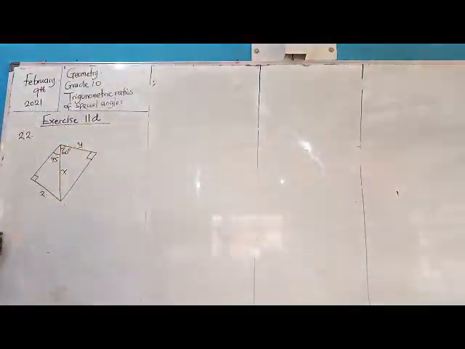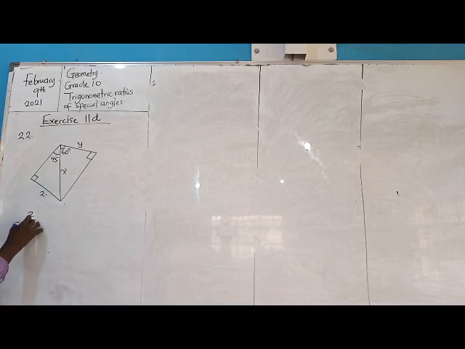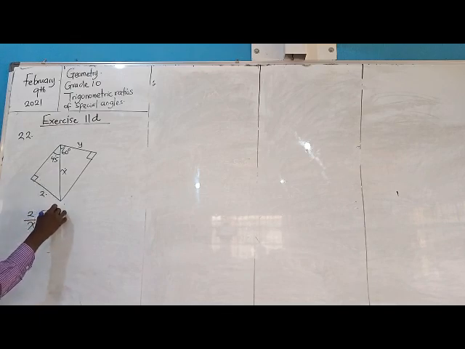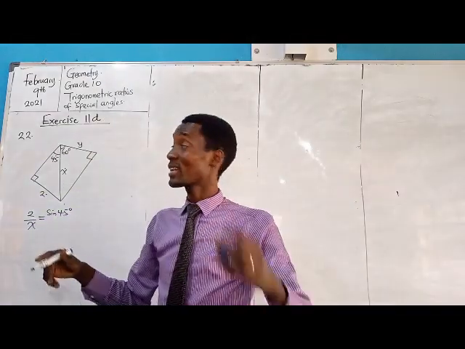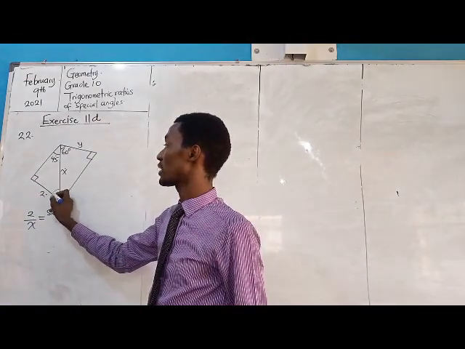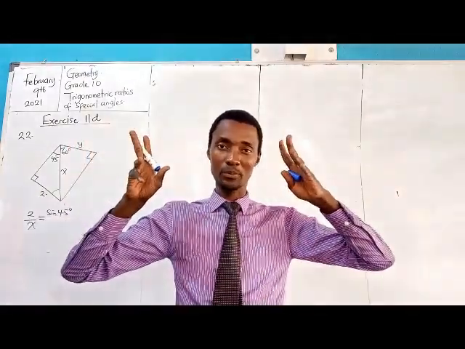Alright, we're on question 22 now. And here we are to look for x. You discover that these are the terms connecting what we need to do. So we'll say 2 over x will be equal to what? Sine 45 degrees. It depends. If you say cosine, it's possible that somebody else can say cosine if he decides to take this angle. So there's a bit of flexibility in solving problems.